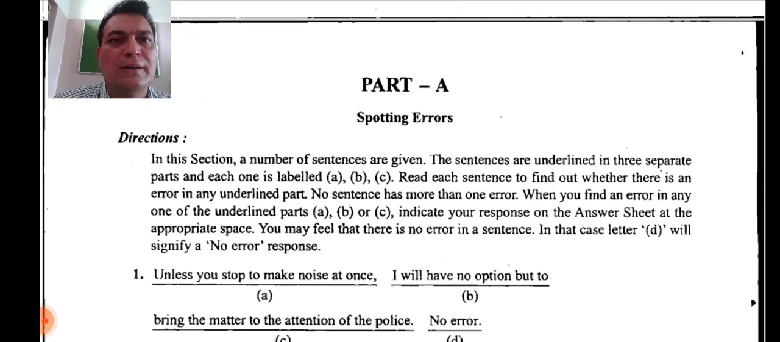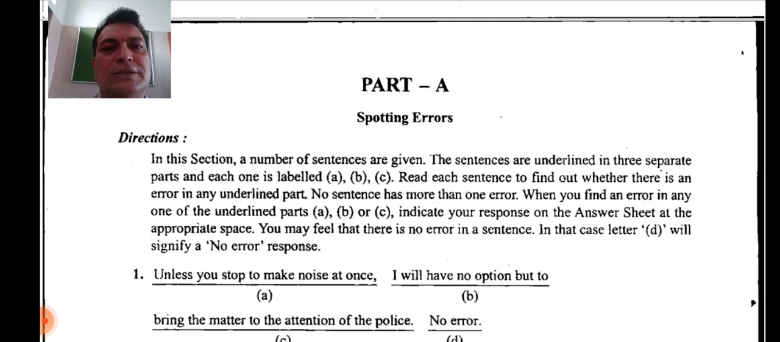When you find an error in any one of the underlined parts, A, B or C, indicate your response on the answer sheet at the appropriate space. You may feel that there is no error in a sentence. In that case, letter D will signify a no error response. Okay, now let us discuss the first question which is there here.